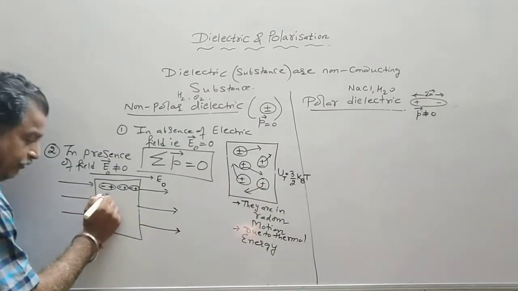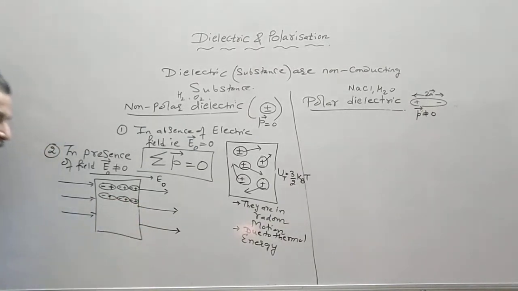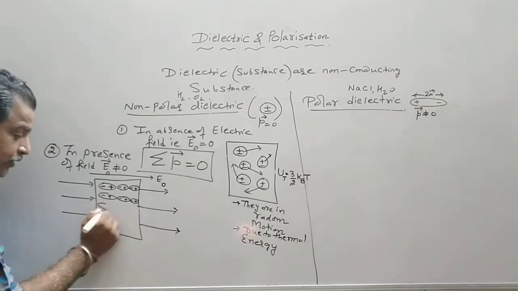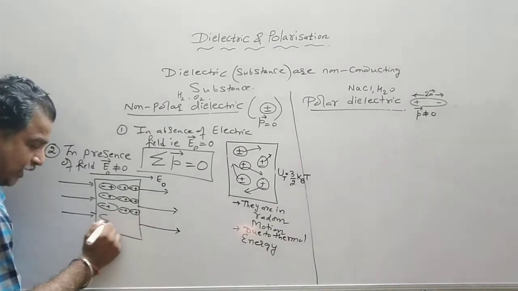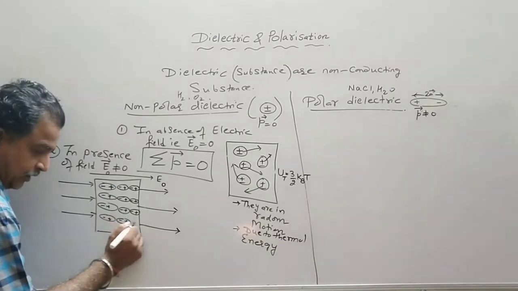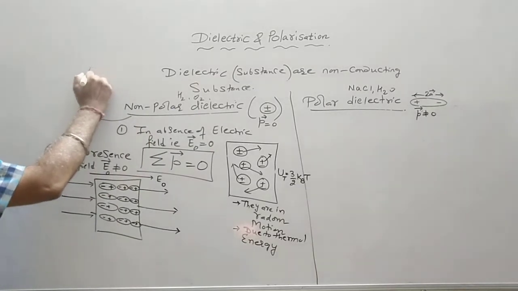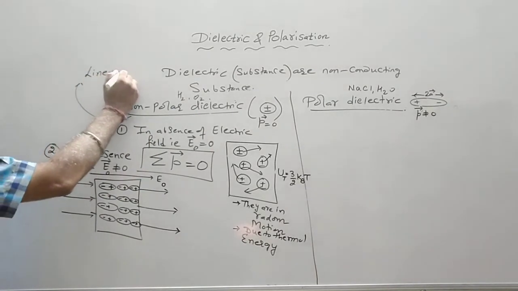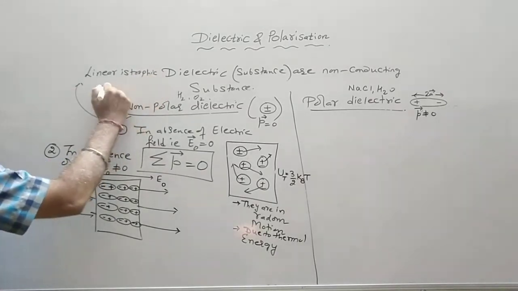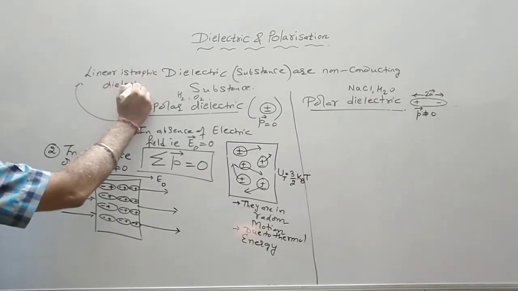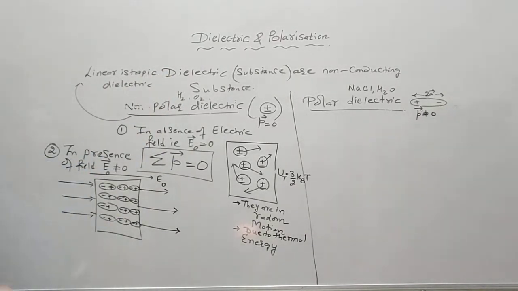Now, if they align in a straight line, suppose 100% polarization takes place. 100% polarization means if there are 100 molecules, all the 100 molecules are aligned in a straight line like this. If it happens, then such dielectrics are known as linear isotropic dielectric.